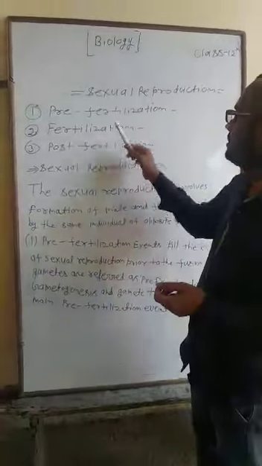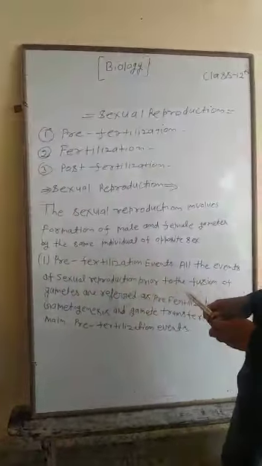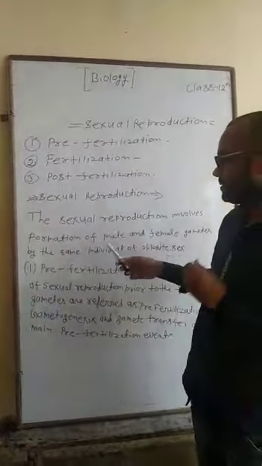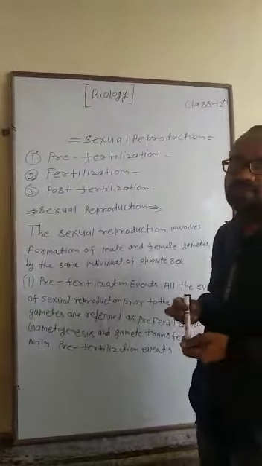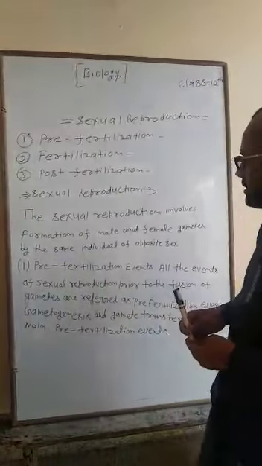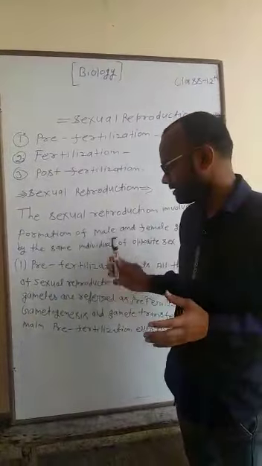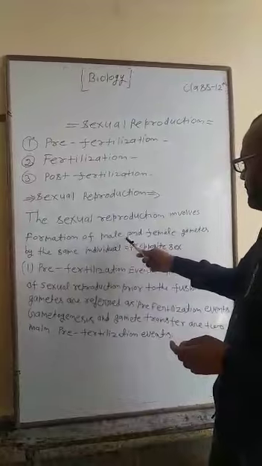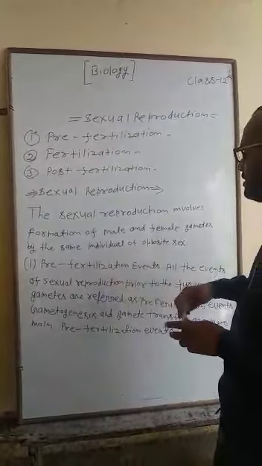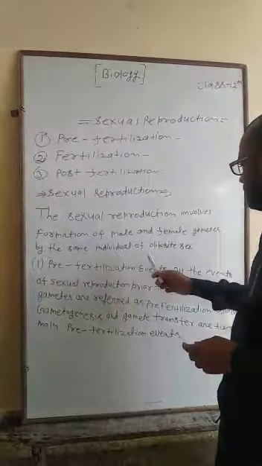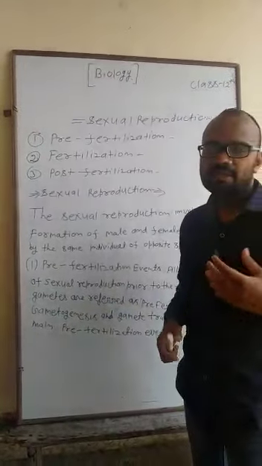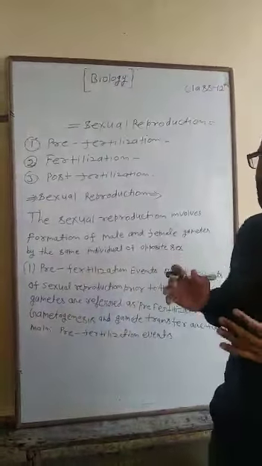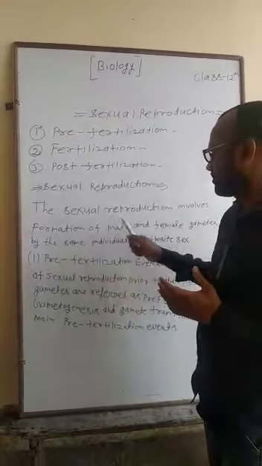Dear student, today's topic is sexual reproduction. In the previous class we discussed different types of reproduction: vegetative reproduction and artificial vegetative reproduction. But here today we discuss sexual reproduction. What is sexual reproduction? Sexual reproduction involves the formation of male and female gametes by individuals of opposite sex, meaning different types of organs.